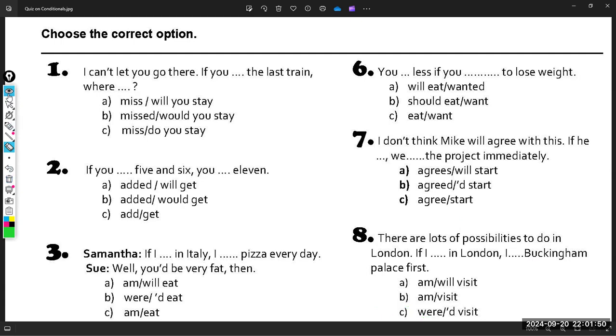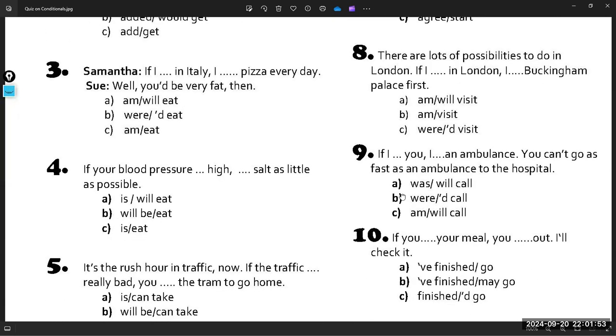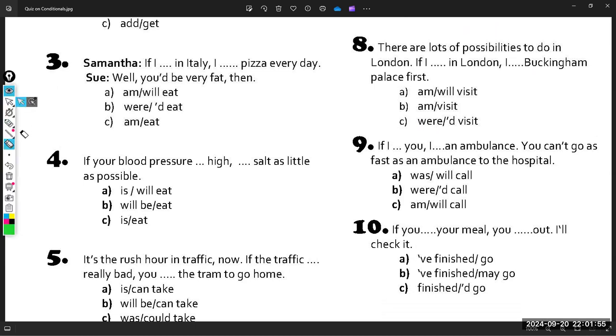So now let me show you sentence number nine. If you ___ an ambulance, you can't go as fast as an ambulance to the hospital. A, was, will call. B, were, would call. C, will call. What is the correct multiple choice? Amazing. The correct multiple choice is B.